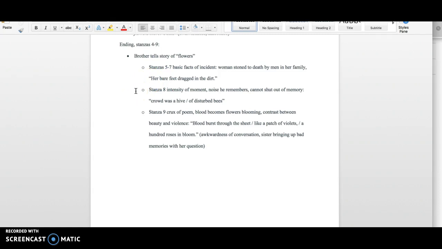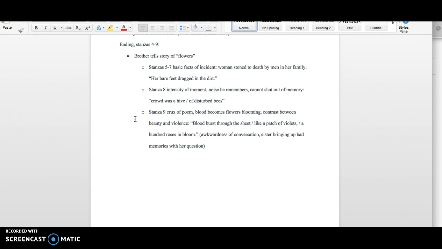Then stanza 8 is starting to bring up more of the emotional memory for the brother in the conversation. And it emphasizes the intensity of that moment, the noise he remembers, what he can't take out of his memory. He says the crowd was a hive of disturbed bees. So this particular metaphor here is really powerful in evoking his emotion.